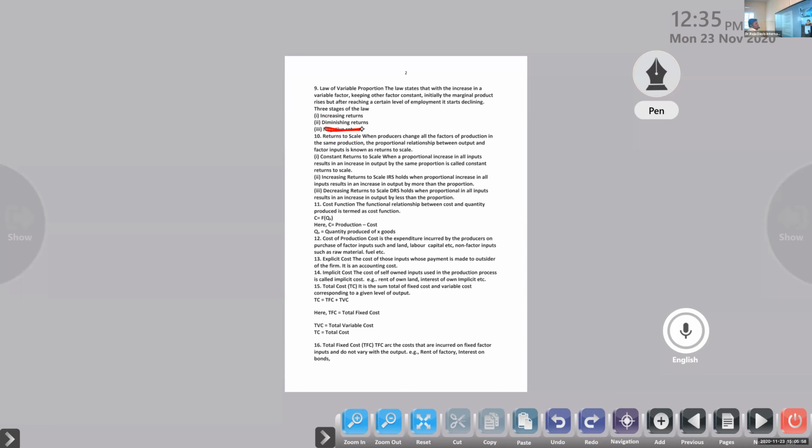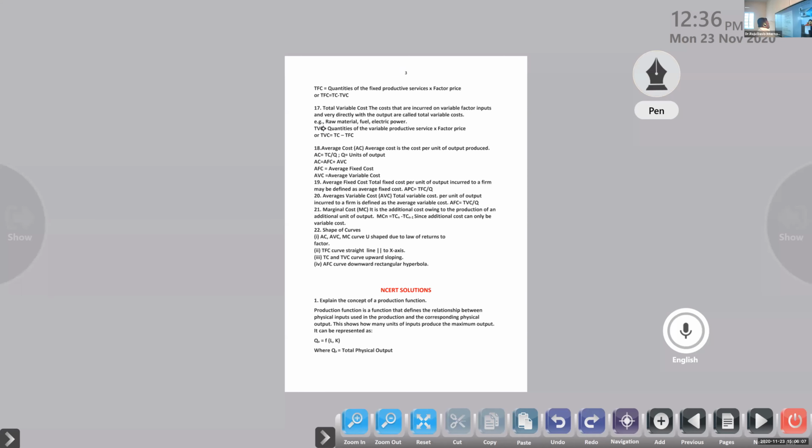Clear or not? Okay, the next question is only returns to scale. Read that properly. So all questions are related to our textbook.